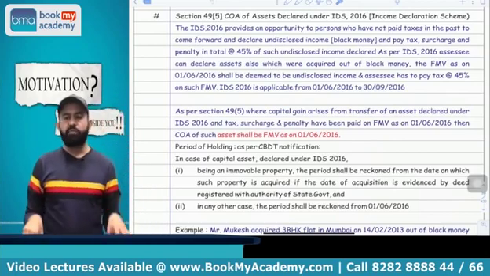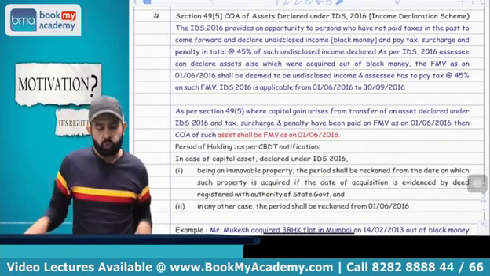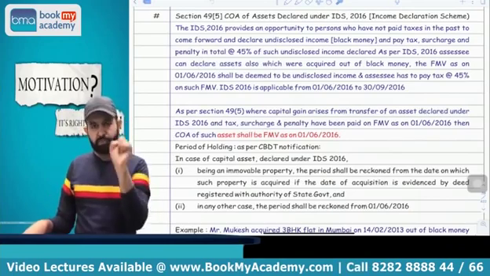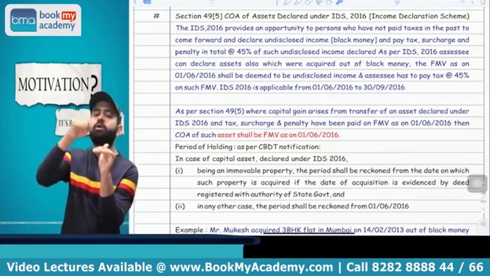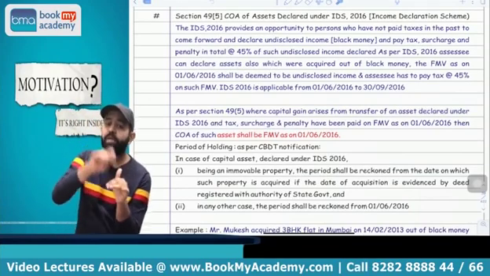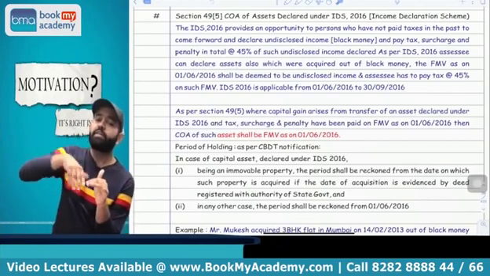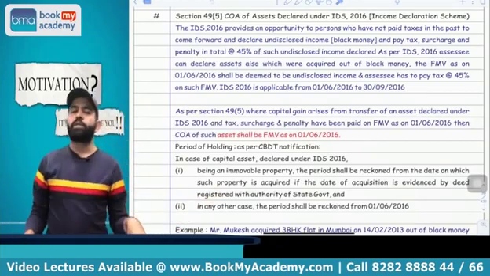Now try to understand what will be the period of holding. Obviously, the period of holding will also be from 1st June 2016 only, but there is one exception. If there is an immovable property and that immovable property got registered, in that case, from the purchase date, you can take your period of holding.